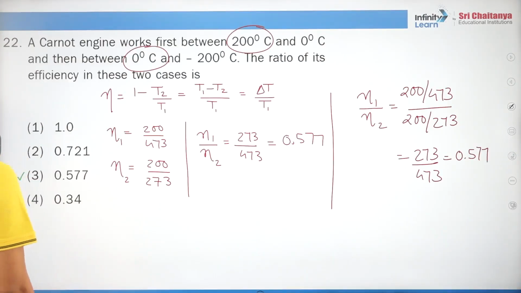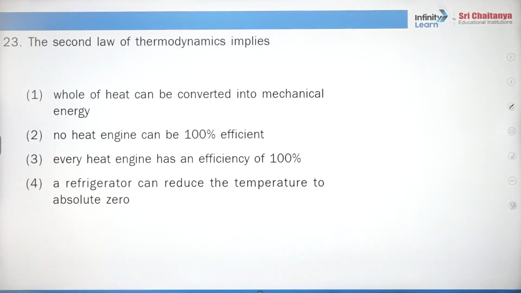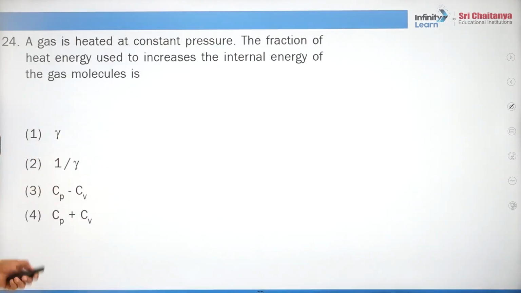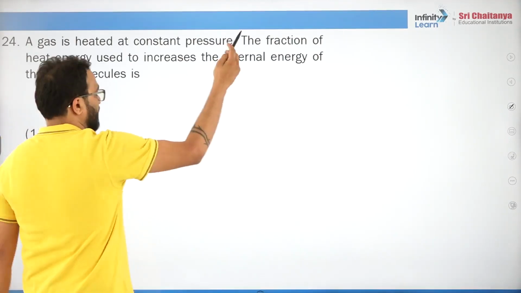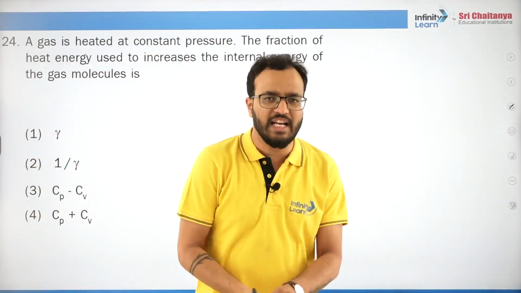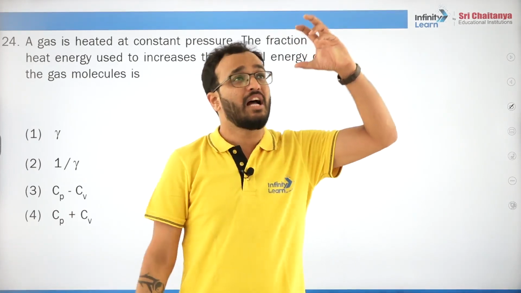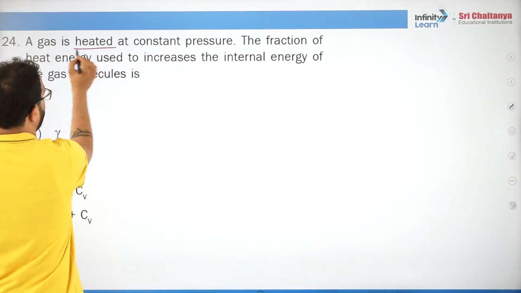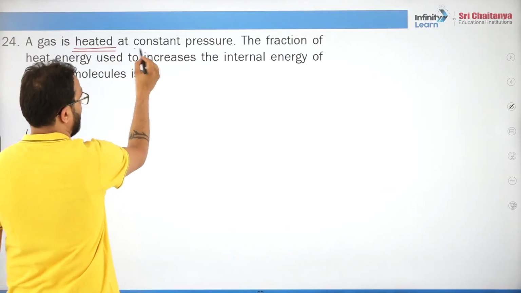So the second law says no heat engine can be 100% efficient. That's all. Next: a gas is heated at constant pressure. In a thermodynamics question, right from the very first word, start decoding the question. A gas is heated, meaning energy is added.